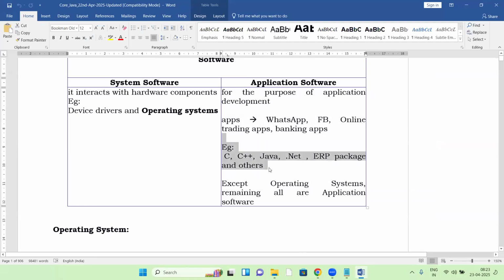Examples for application software: C, C++, Java, .NET, ERP packages, and other such software. Except operating systems, the remaining ones are application software.